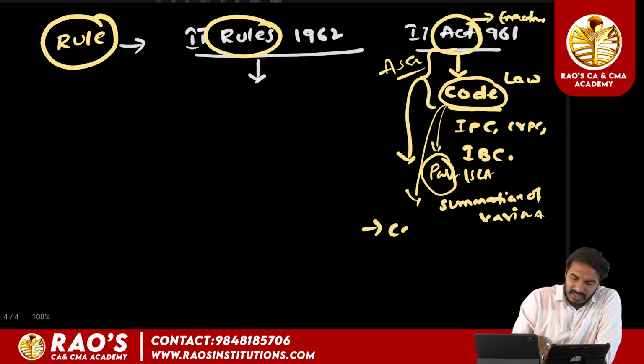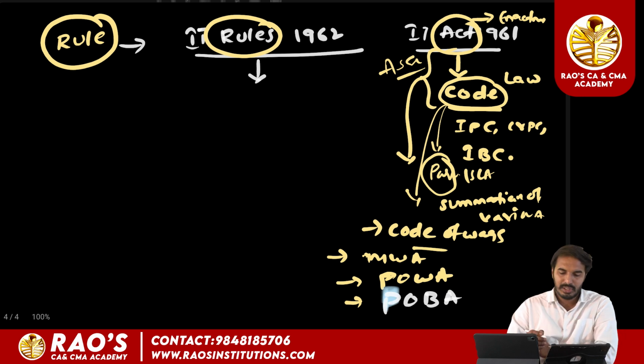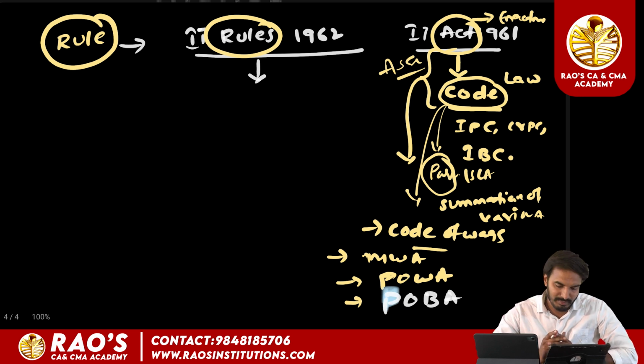So we have a code called the Code of Wages, which is a summation of the Minimum Wages Act, the Payment of Wages Act, and the Payment of Bonus Act. So the Code of Wages is a summation of the Minimum Wages Act, Payment of Wages Act, Payment of Bonus Act.